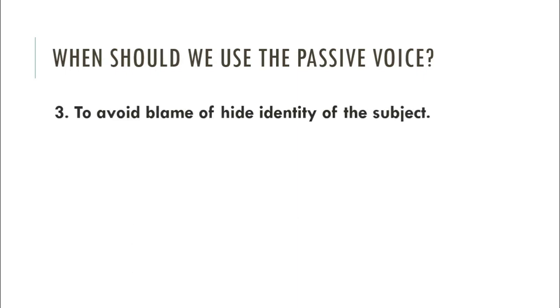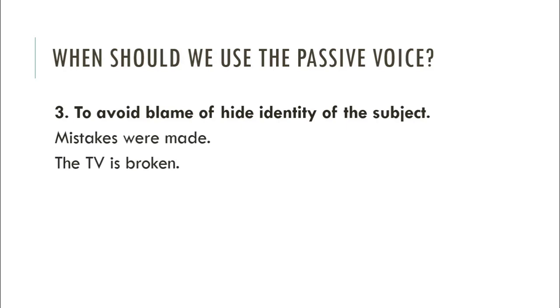Number 3: to avoid blame or hide the identity of the subject. When we want to avoid blame or hide the identity of the subject, then we use passive voice. For example, mistakes were made.